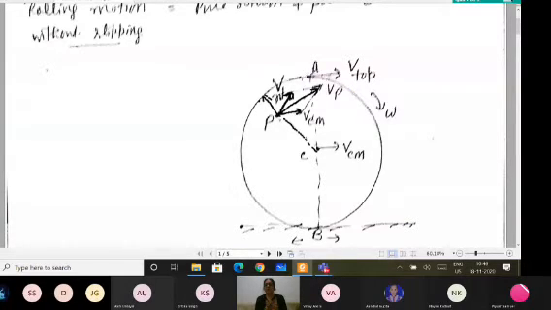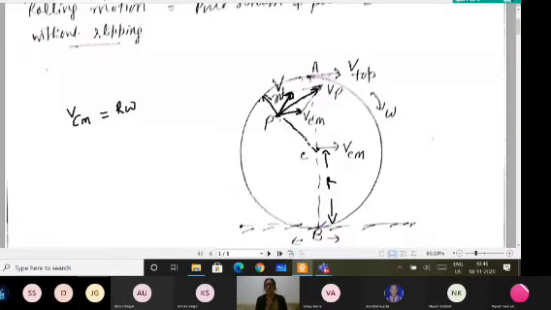Now my aim is to find the velocity here at the top. Suppose omega is the angular velocity and capital R is the radius. Then at any instant, at the B point, VCM equals R omega. VCM should equal R omega or omega R, whatever you write, where R is the radius and omega is the angular velocity. That is the condition for the body to have pure rolling.